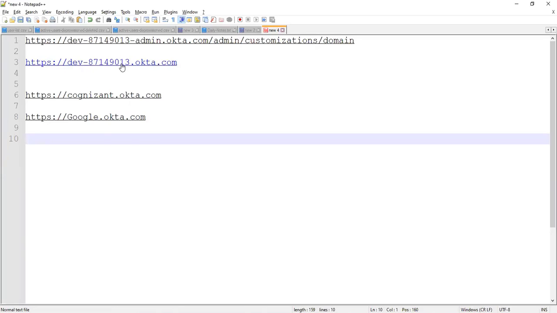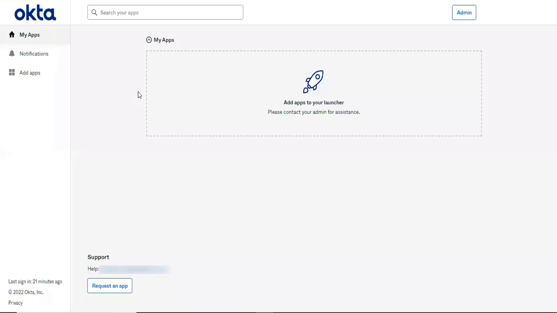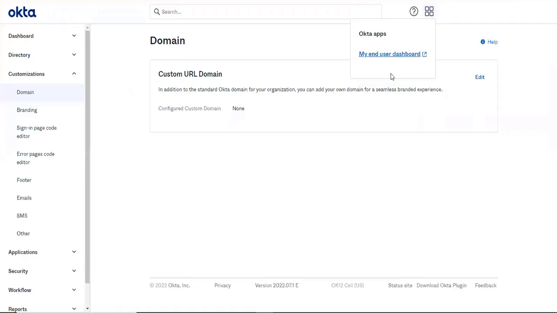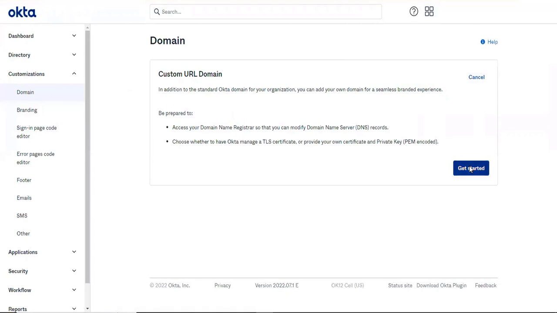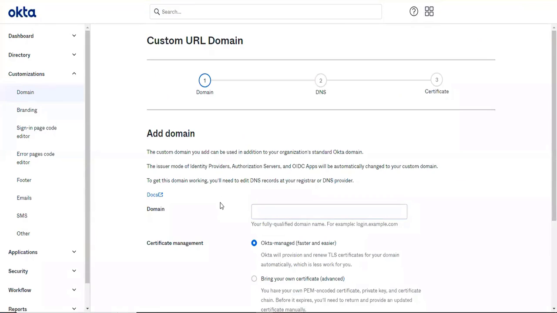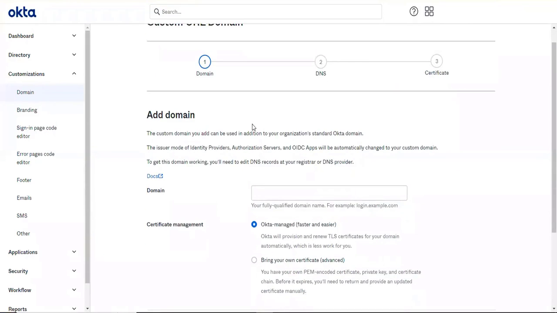Now let's say you want to update your branding name, like I have updated it to Cognizant.com. Likewise, I want to update my branding name. That's what you can do from here, in the domain section. You can go to edit, and if you click edit, you can see an option to add a domain. Now let's say I'm adding Cognizant.com.